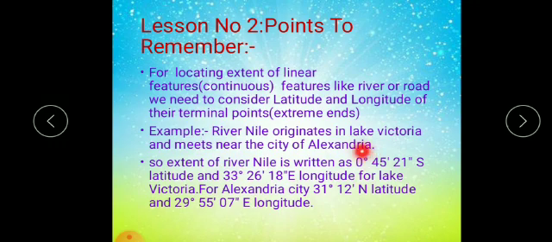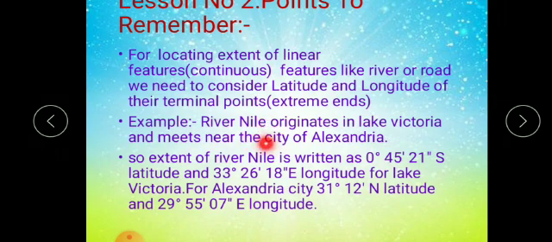So which is the starting point of river Nile? It is Lake Victoria. And which is the end point? It is the city of Alexandria. So how are we going to write down the location for river Nile? We write down the latitude and longitude of Lake Victoria as well as the latitude and longitude of the city of Alexandria. Why? Because we have to see the latitude and longitude of the starting point and the end point.